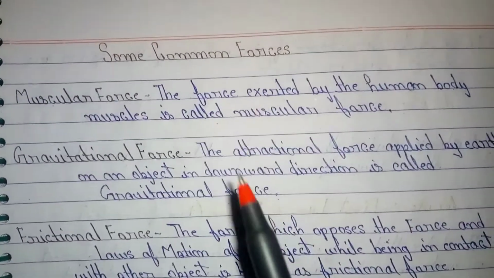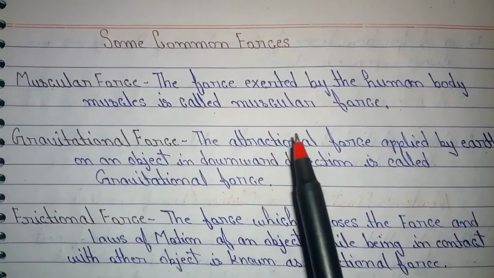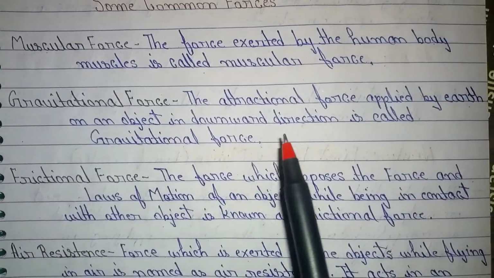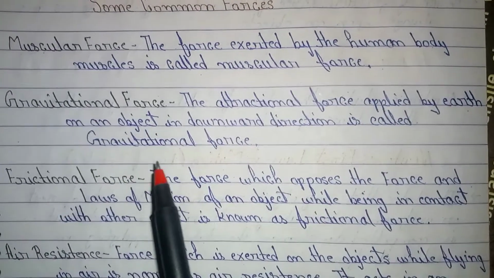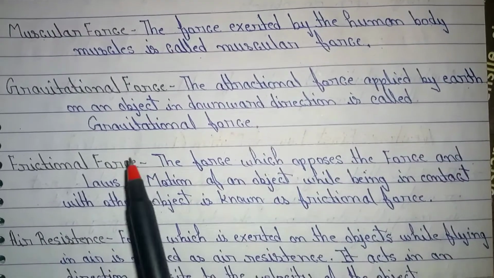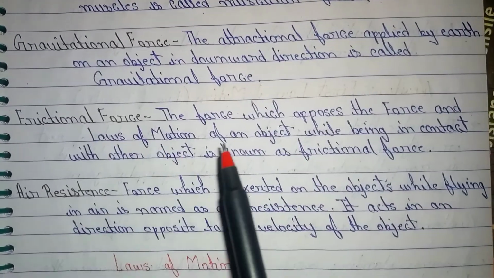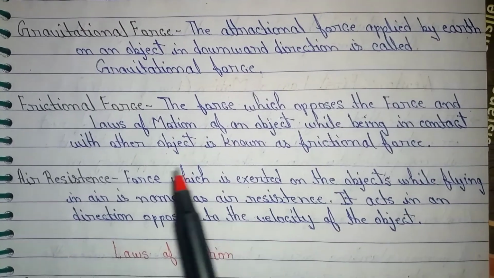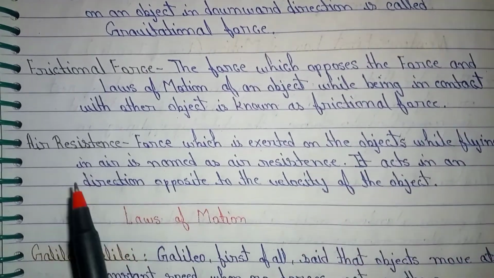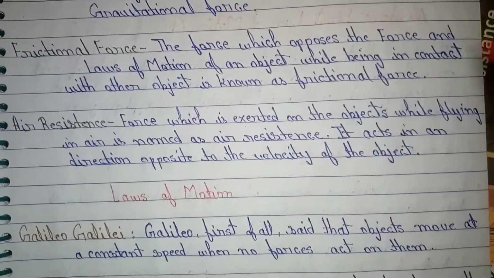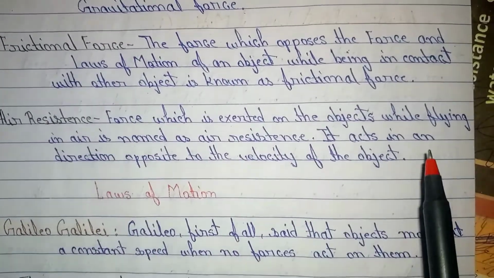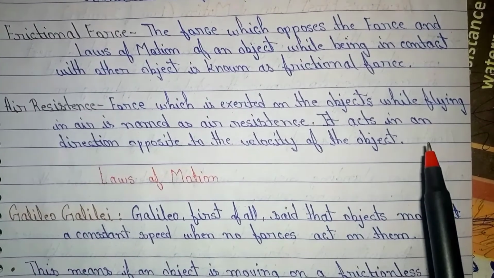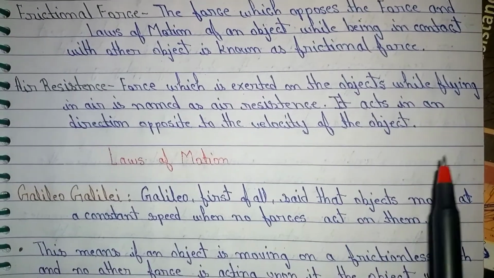Some common forces. Let's say muscular force. The force exerted by the human body muscles is called muscular force. Gravitational force. The attraction force applied by Earth on objects in the downward direction is called gravitational force. Frictional force. The force which opposes the motion of an object in contact with another object is known as frictional force. Air resistance. The force exerted on objects while moving in air is named air resistance, if it acts in a direction opposite to the velocity of the object.